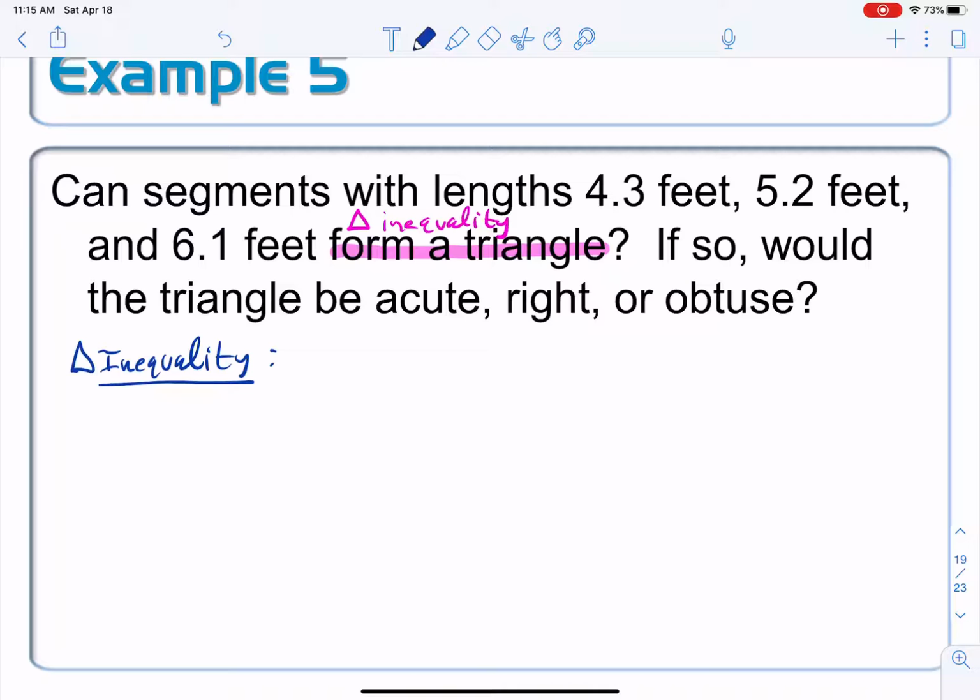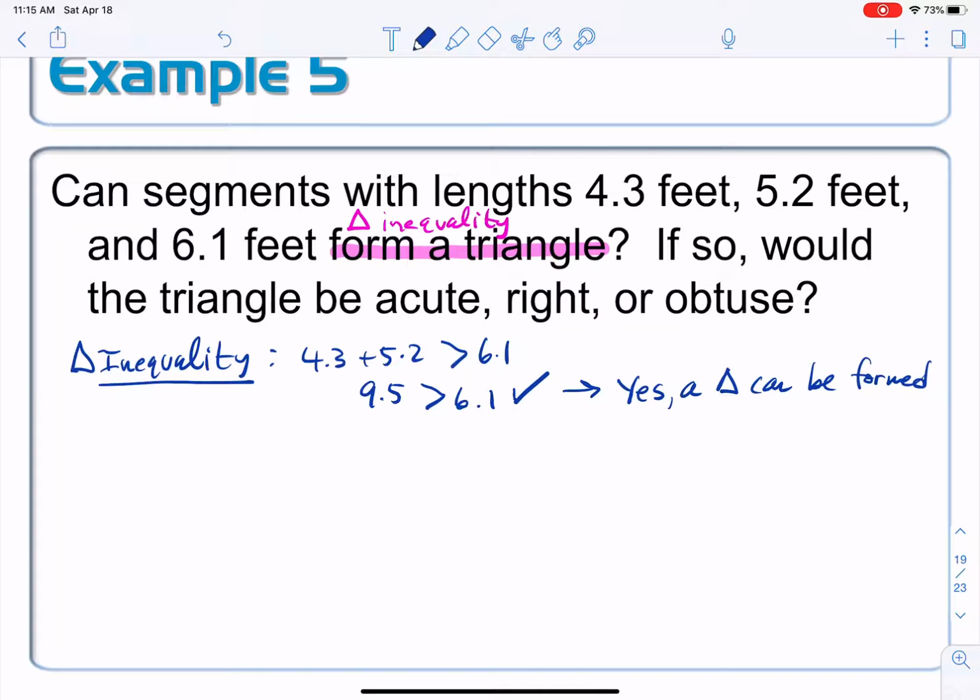So my two smallest sides here, we've got 4.3 plus 5.2. I want to see, is that, in fact, greater than 6.1? Well, I can already see I got 4 and 5. That's 9. 9's bigger than 6. That's definitely going to work out. But the actual number here would be 9.5, definitely greater than 6.1. So, yes, we can make a triangle. A triangle can be formed.